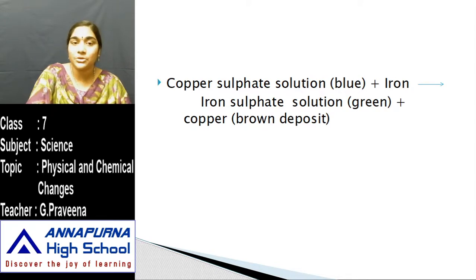In the sense, the solution changes its color to green. In the sense, a new substance is formed there. Iron sulfate is a new substance there, and the copper gets deposited over the iron blade. So can we say that this is a chemical change? The copper sulfate solution, which is blue in color, when it comes in contact with iron, is changing its color to green, and a new substance is formed, iron sulfate solution. And also the copper gets deposited over the iron nail.